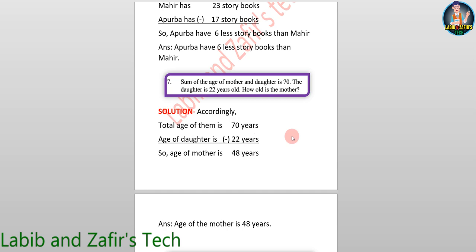Here we have to find the age of the mother, and here it is given the total age of the mother and the daughter is 70 and age of daughter is 22 years. So age of mother is 10 minus 2 equal 8, 1 in hand, 2 plus 1 equal 3, 7 minus 3 equal 4, 48 years. So age of mother is 48 years. Answer: age of the mother is 48 years.